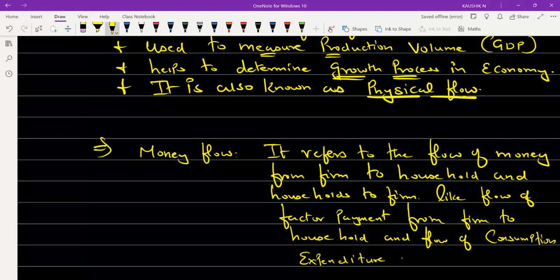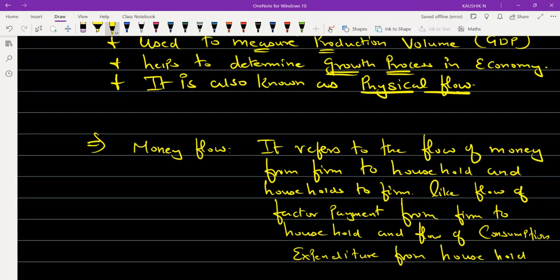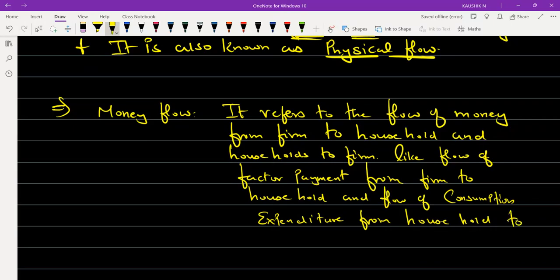So consumption expenditure is taking place from where to where? From household to firm. Correct?